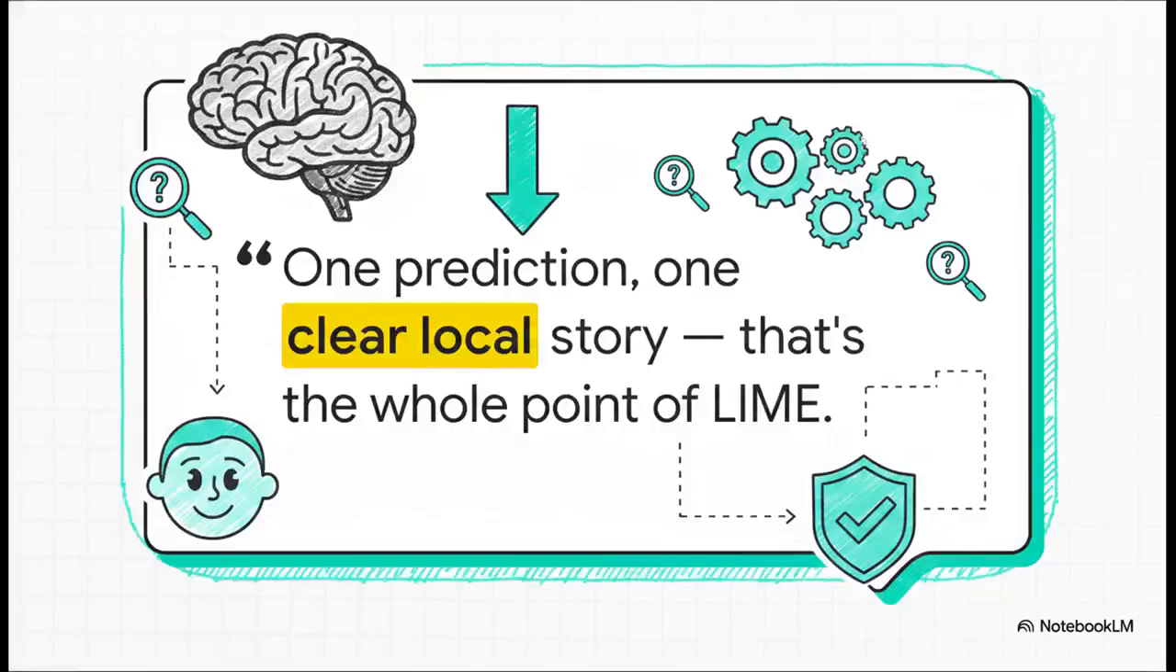So I'll leave you with this. If we don't actually need to decode the entire, massive AI brain just to understand a single, critical decision, how might this kind of local transparency fundamentally change our everyday trust in AI?